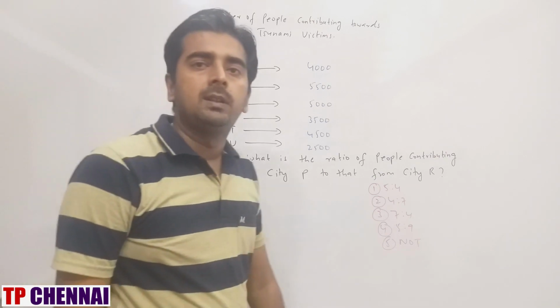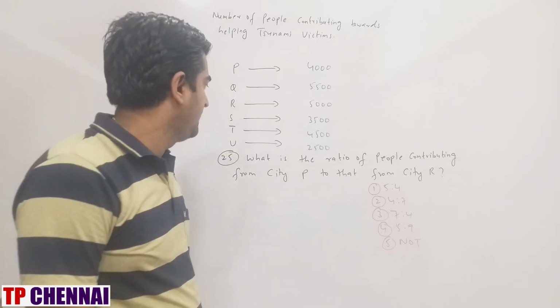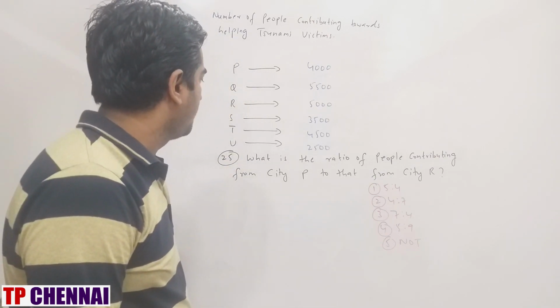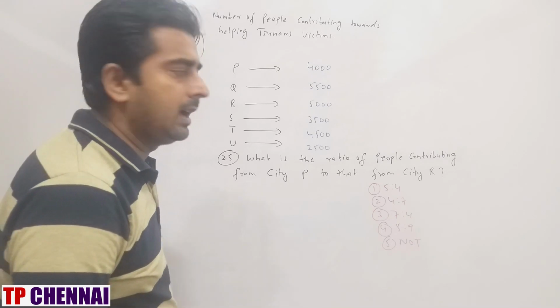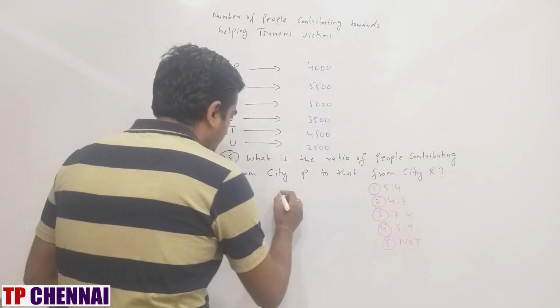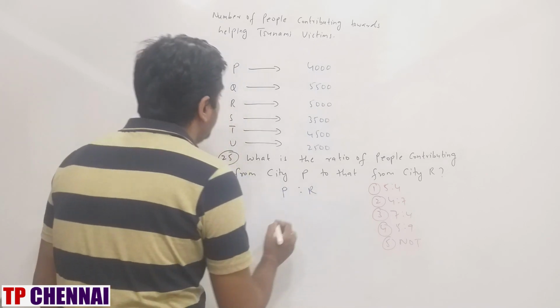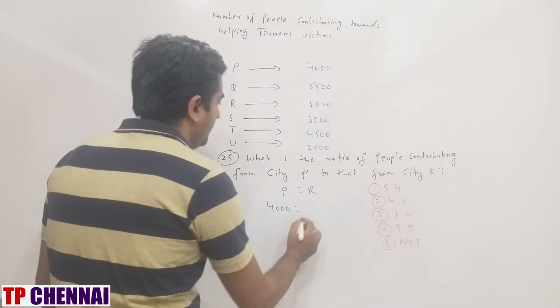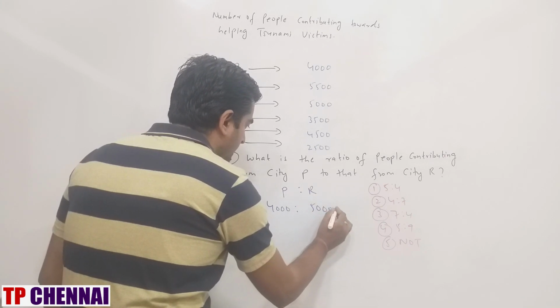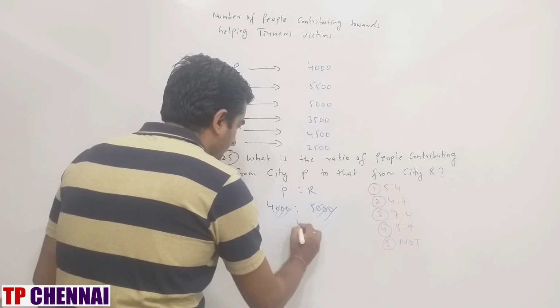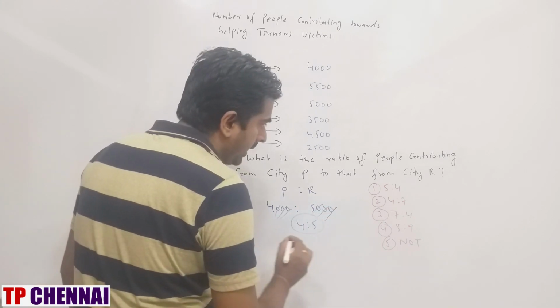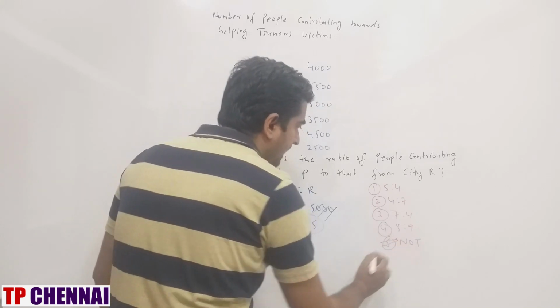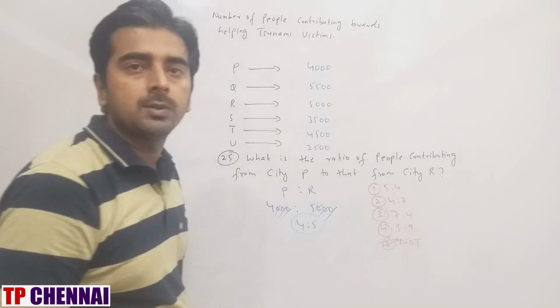So I hope you are clear with the previous question. Now we will see the last one of DI. What is the ratio of people contributing from city P to that from city R? So P to R. P, what is the value? 4,000. R, what is the value? 5,000. What is the answer? 4:5. So 4:5 is not there. So what is my answer? None of these. Fifth option.